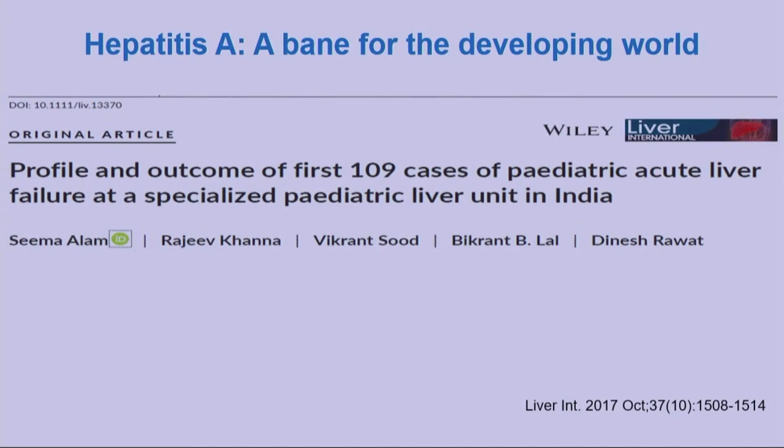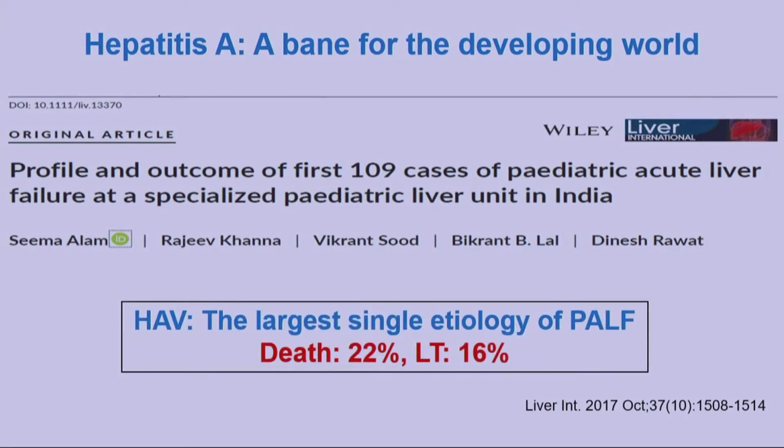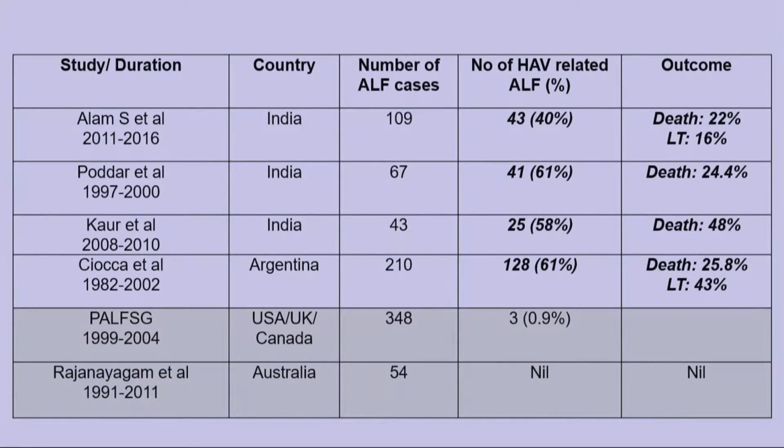Hepatitis A is a bane for the developing world. We previously published our experience with pediatric acute liver failure and showed that hepatitis A is the single largest etiology of PALF with significantly high mortality. Similar results have been shown from other centers over India as compared to the West, where hepatitis A is very uncommon. The general perception that hepatitis A cannot cause severe liver disease is flawed, as evidenced by death or need for transplant in as many as 24 to 69% of patients.